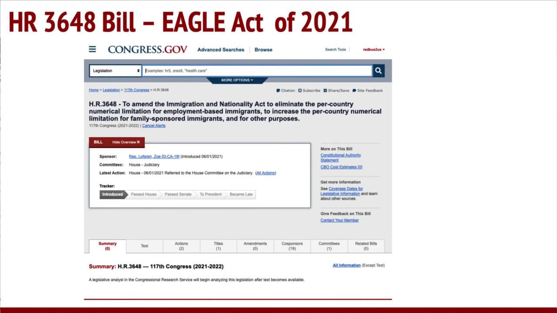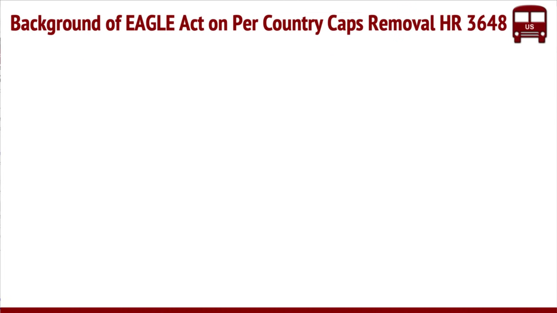So the bill called Eagle Act of 2021 is nothing but HR 3648. HR is basically a number assigned when the bill starts in the House, and this is exactly what you see on the congress.gov website. That it is already there, and it was introduced on June 1st. And to give you some background of this Eagle Act, this is not something that's new, right?